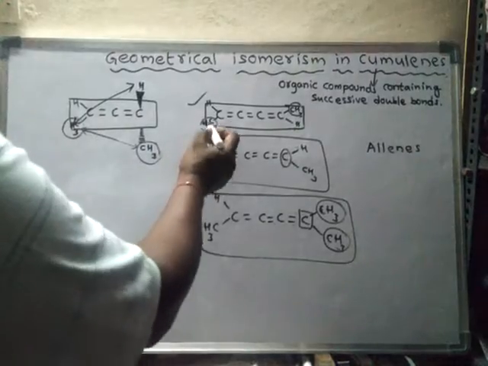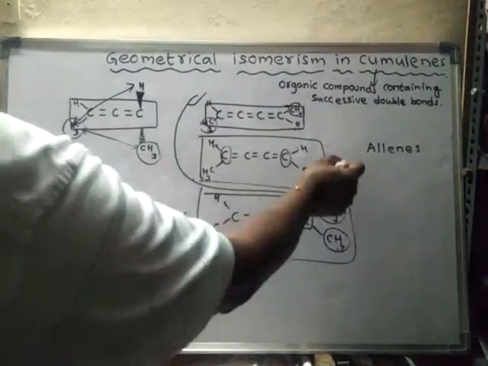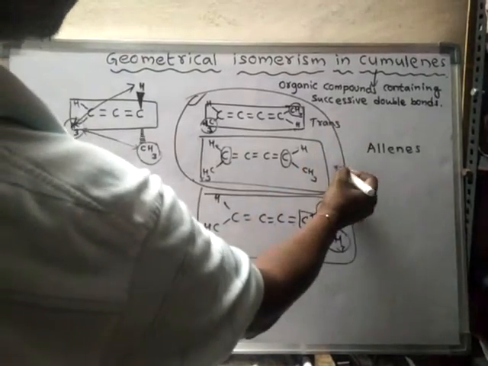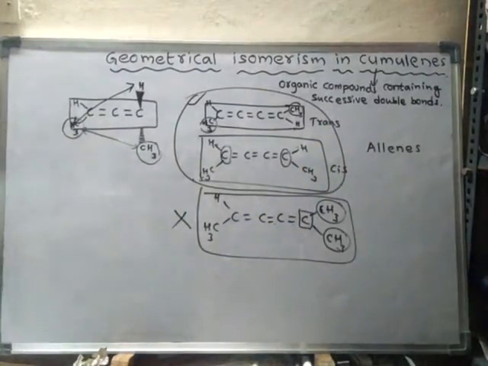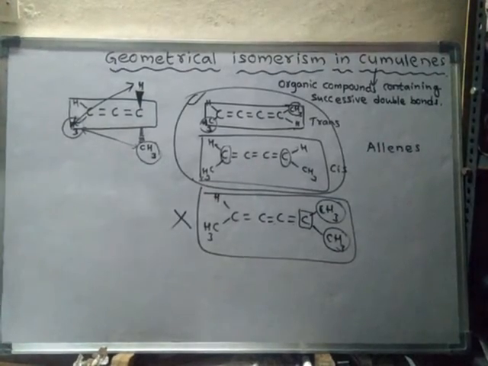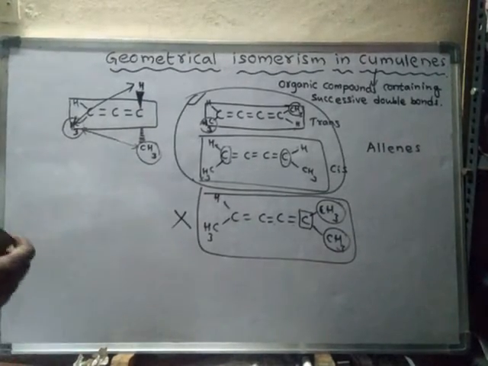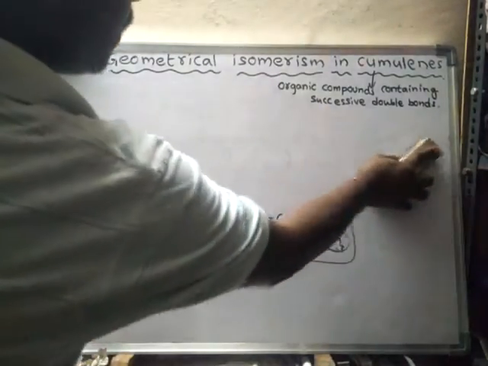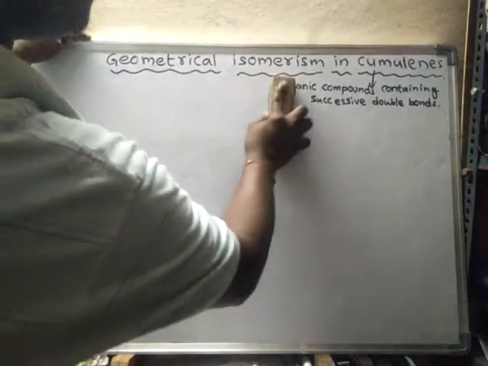Here these two are geometrical isomers of each other. This is trans, and this is a cis isomer. Like this, geometrical isomerism in cumulenes can be studied. Now let us learn about the geometrical isomerism in spiranes.